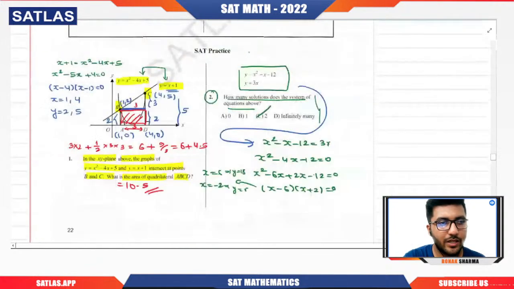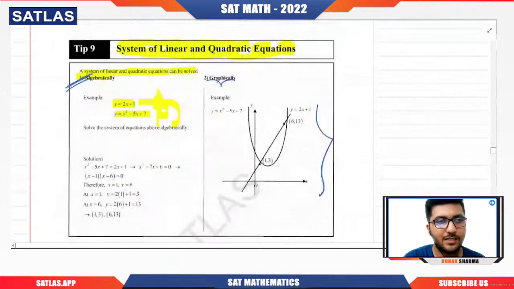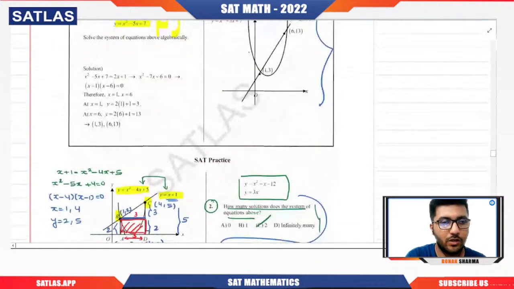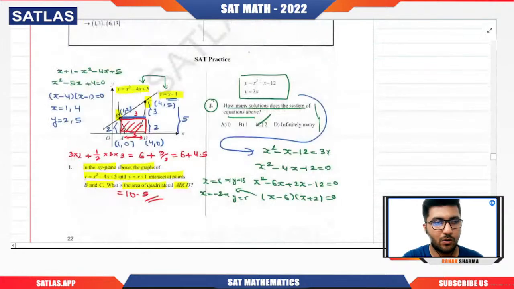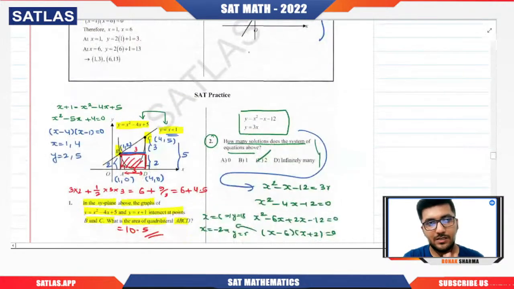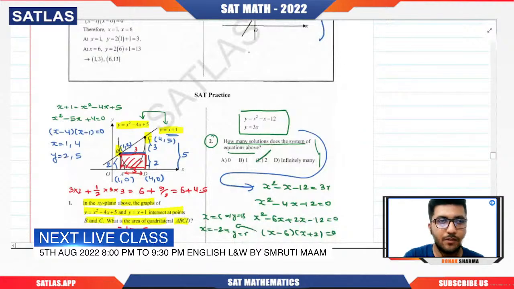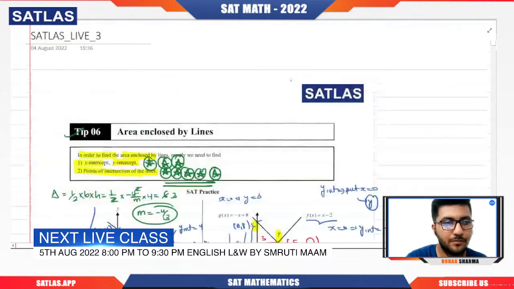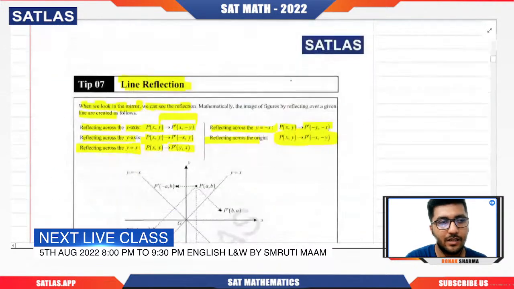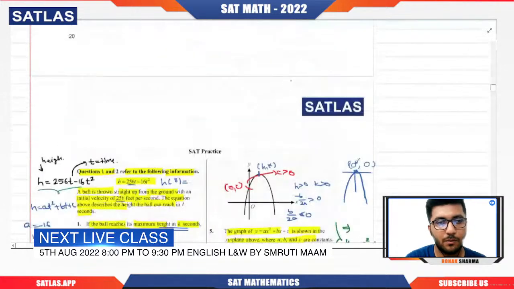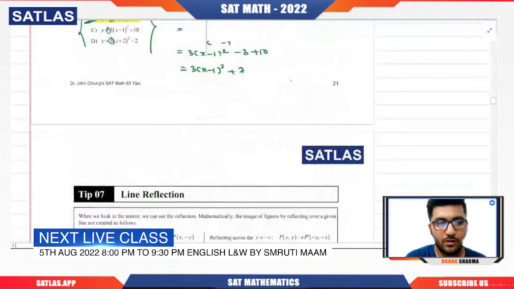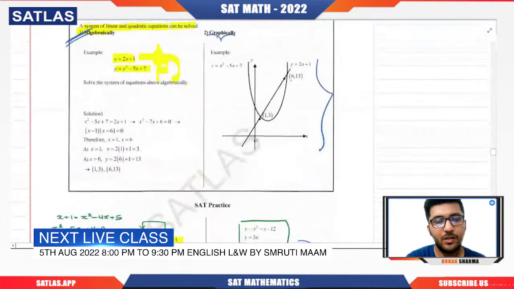We have covered till tip 9, that is system of linear and quadratic equations. From the next session, we are going to cover the system of linear inequalities. We started from the system of linear equations, then we covered the area enclosed by lines, then line reflection, then quadratic functions, a very important topic, and then the system of linear and quadratic equations.